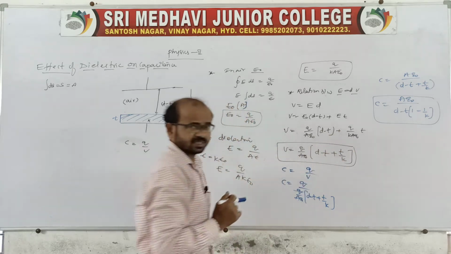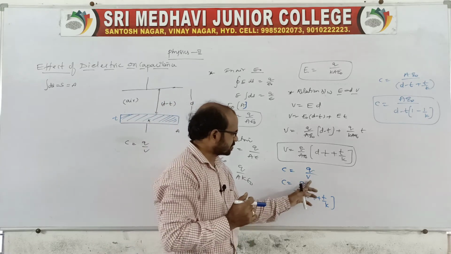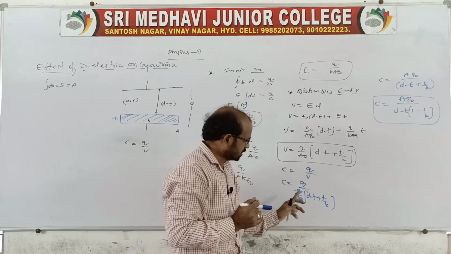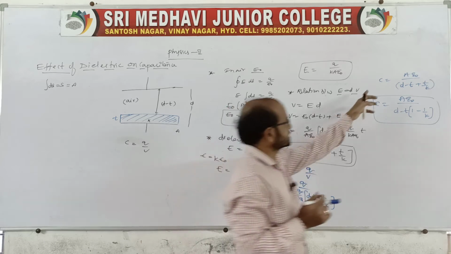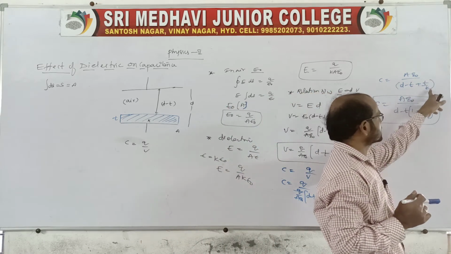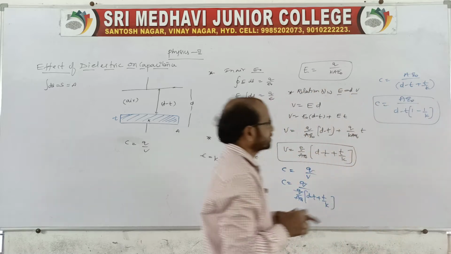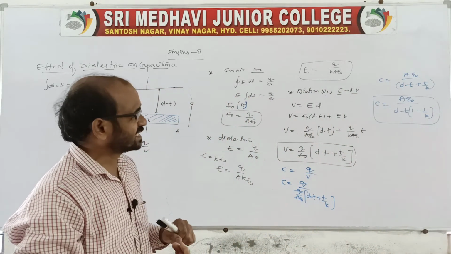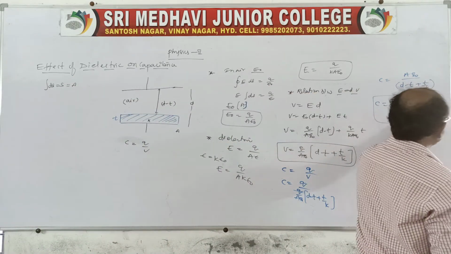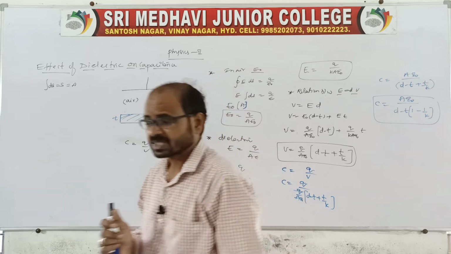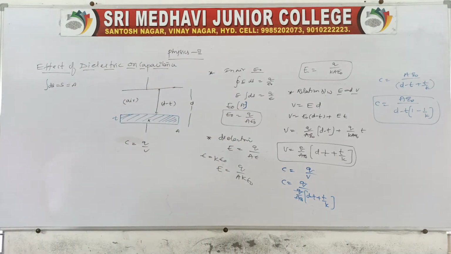C is equal to Q by V. Therefore you replace this value, Q by A epsilon naught into D minus T plus T by K. Q cancels, therefore C is equal to A epsilon naught by D minus T plus T by K. Then C is equal to A epsilon naught by D minus T into 1 minus 1 by K. This is the expression for when a dielectric is introduced partially, the effect on the capacitance.